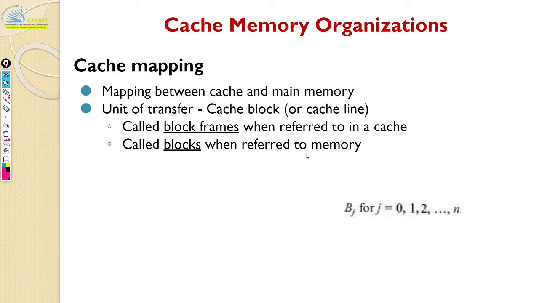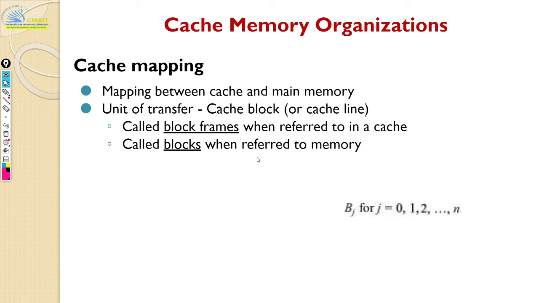The one thing you need to understand is the block frame. A block frame is the block that is in the cache, and in general when you say blocks, it is the blocks in the physical memory. This is similar to pages and page frames. Page means it's in your virtual address, and page frame means it is in your physical memory.